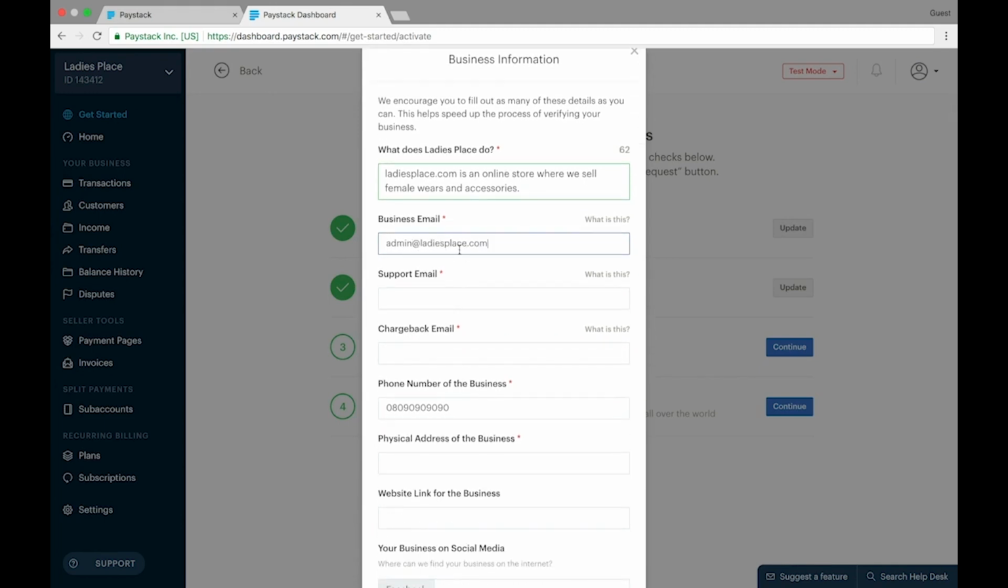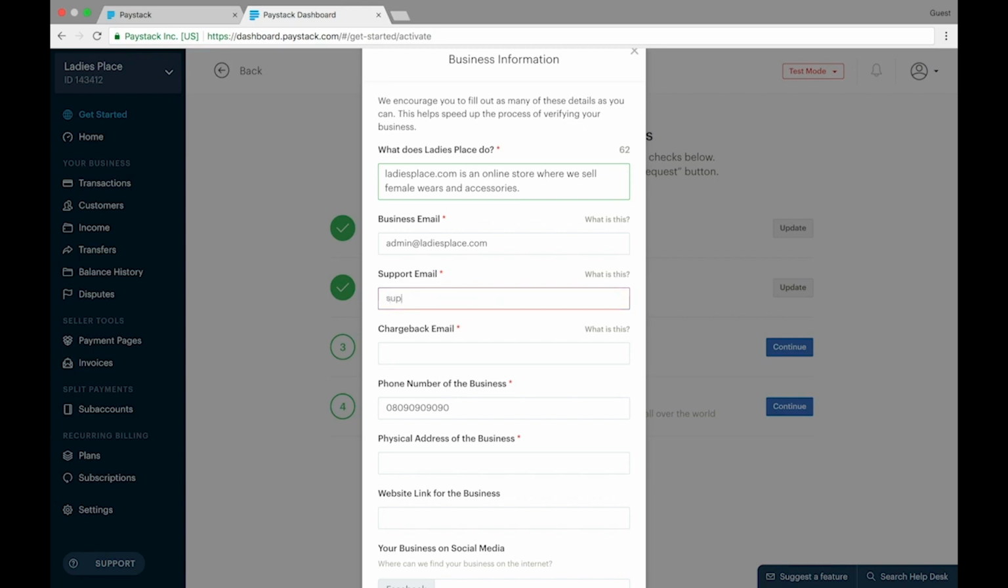But we're going to leave this as it is. Moving to the next field, which is to provide a support email. The support email address is the email address where customers can reach you directly if they need help, they have questions, or just need to get in touch with you. This is usually attached to the payment receipts that are sent to the customer after making payments.